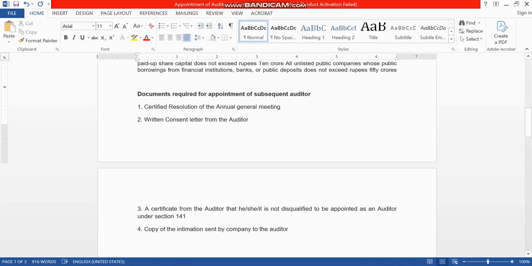Then the written consent letter from the auditor, stating that the appointment will be within the limits and he is not disqualified, and the certificate from the auditor that he is not disqualified to be appointed as an auditor under section 141, and the copy of the intimation sent by the company to the auditor regarding the appointment. These are the 4 documents which will be required for filing the ADT1 form.